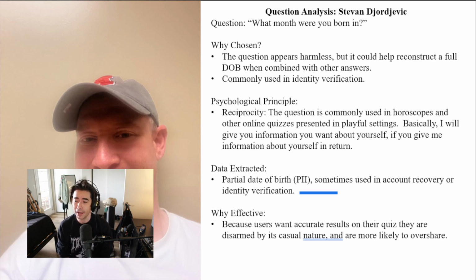Because users want accurate results on their quiz. They are disarmed by its casual nature and are more likely to overshare. I agree with that.